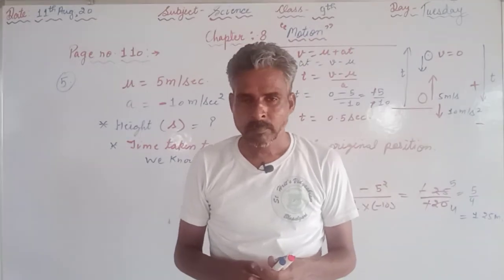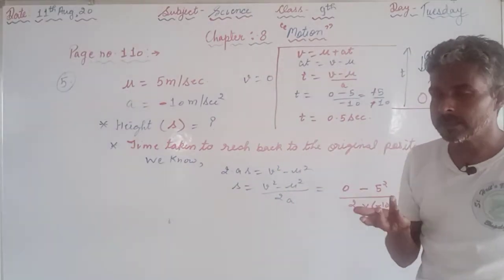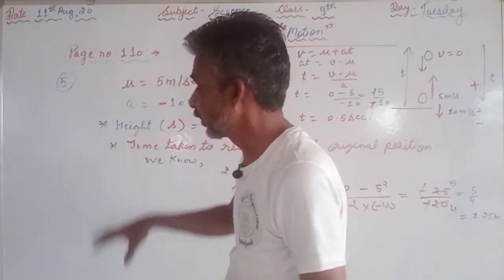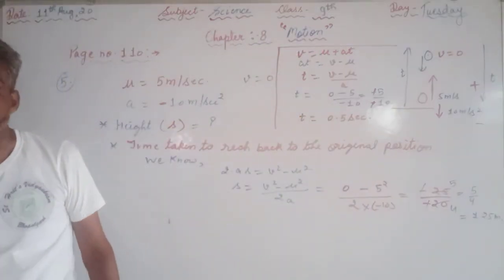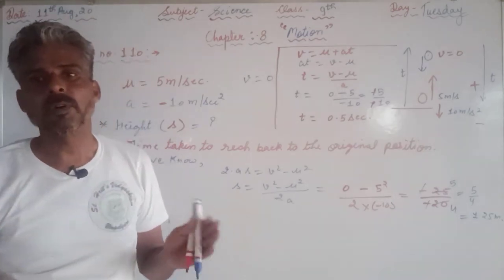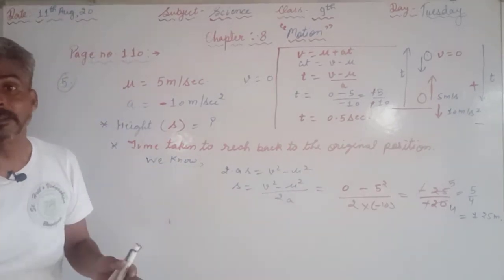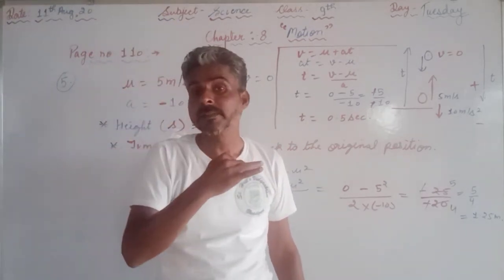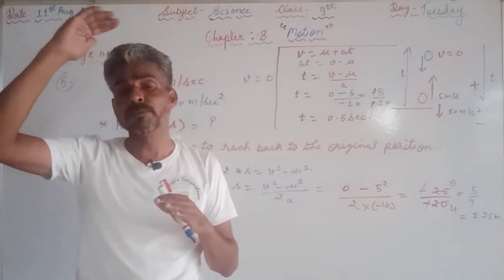I hope that you have enjoyed solving the questions. The basic thing to attempt the numericals in physics is that first of all you are supposed to read the question carefully. Afterwards you are supposed to note down the values given in the form of information in the question. Afterwards you are supposed to select the formula or the equation to solve that numerical, as some information is hidden. As in this question it is given to find the maximum height, so it is not given that v will be 0, but it is known to us that at maximum height the velocity of the stone will be 0.